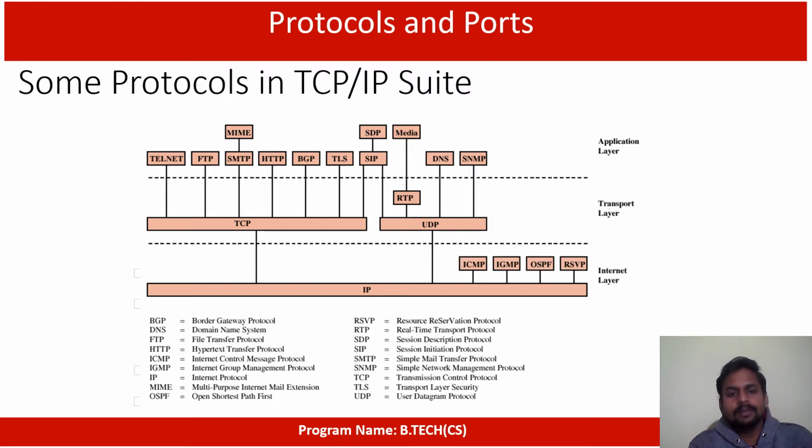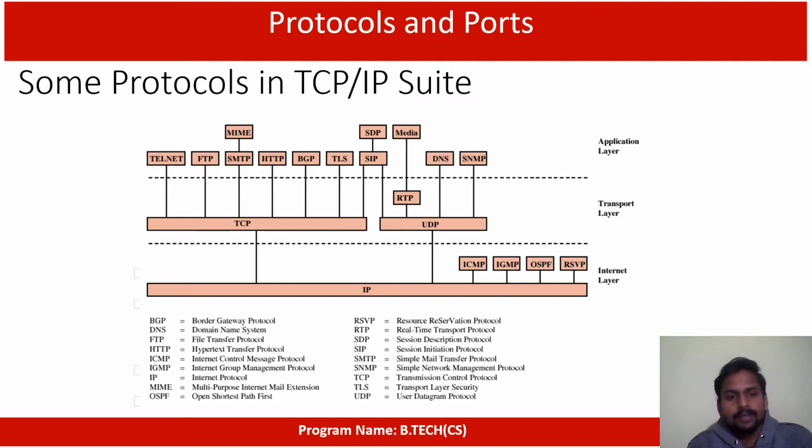Mainly we have to look at TCP and UDP only, because TCP and UDP give a set of services, and based on the services all the protocols will be supporting. Here for TCP we have Telnet, FTP, MIME, SMTP, HTTP, BGP, TLS, SAP, like that. For each and every protocol, the expansions are given in the diagram below.